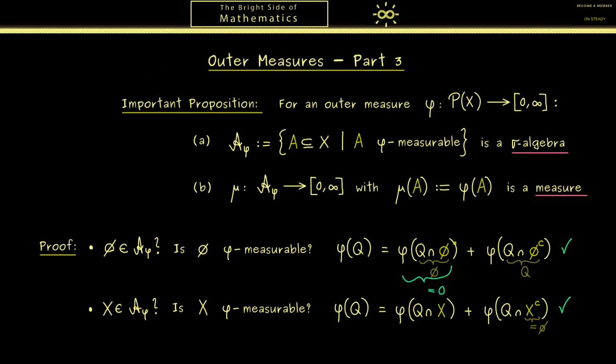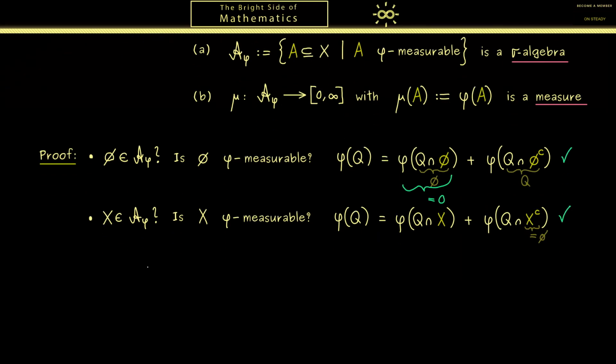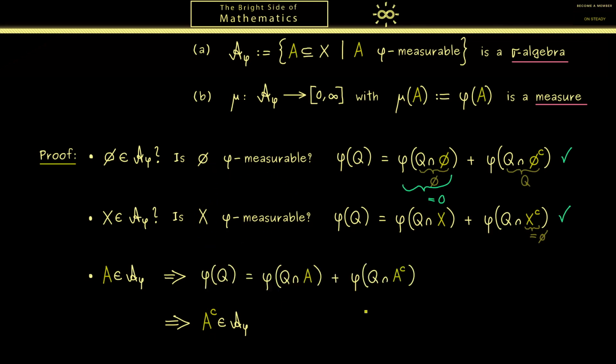Okay, with this let's go to the next property of a sigma algebra. Namely, the question is whether the whole collection of subsets is closed under complements. Hence, we start with one subset A that is phi measurable. Then, in the end, of course, we want to conclude that the complement of A lies also in A phi. Indeed, how this proof works, you might have already seen above when we considered the empty set and the complement X. Of course, we need to do it in a similar way, because we only have this relation to work with. Here, please always keep in mind, I don't write it down, this relation holds for every subset Q.